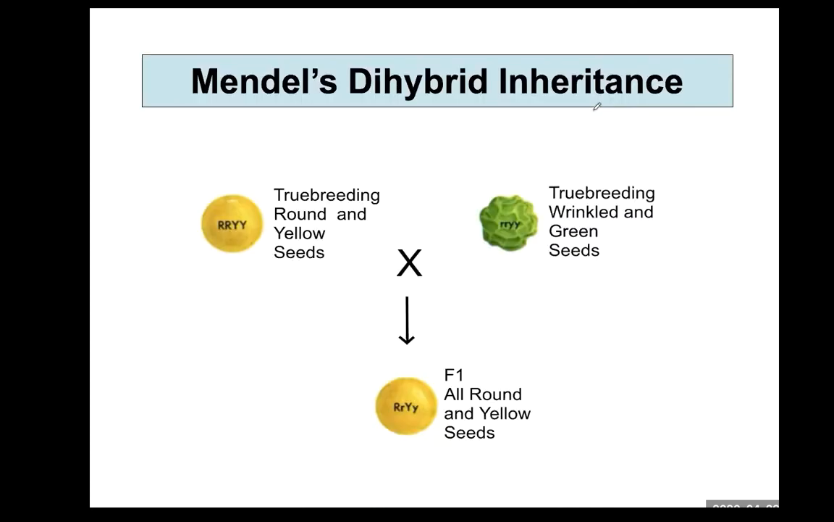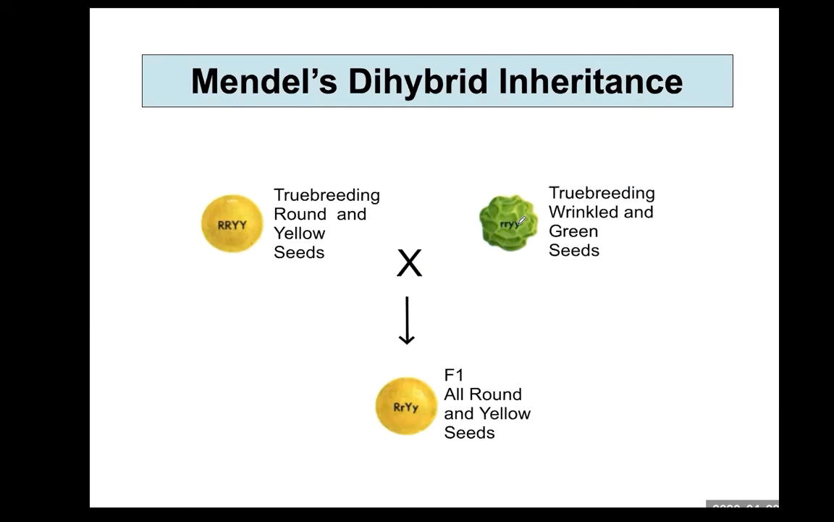Mendel wondered about what would happen if he crossed plants that differ in both seed shape and seed color. In monohybrid inheritance, he only focused on one character, such as flower color or seed shape. But he wondered what would happen if he crossed plants that differ in both. So in this case, seed shape round and yellow, and here is wrinkled and green seed.